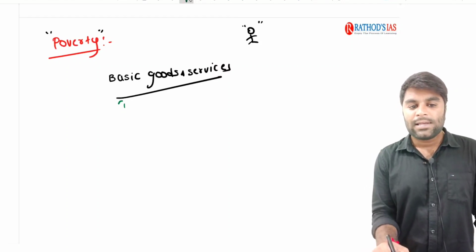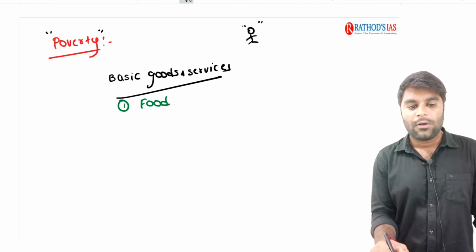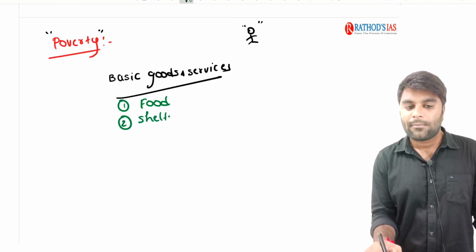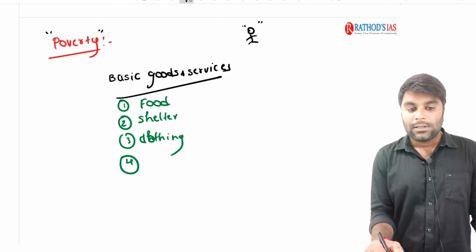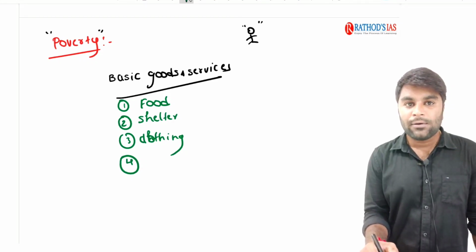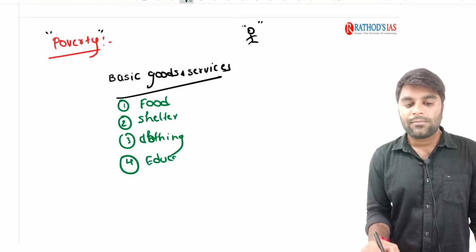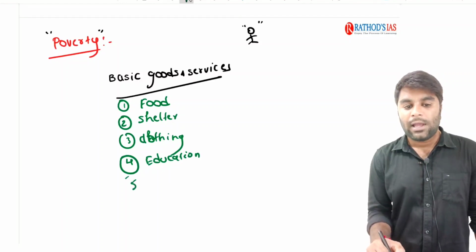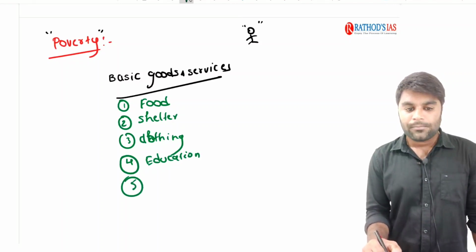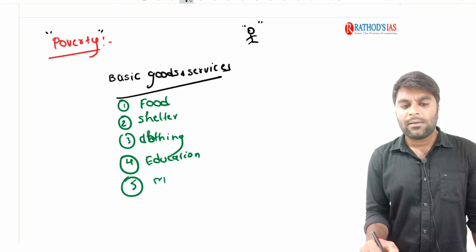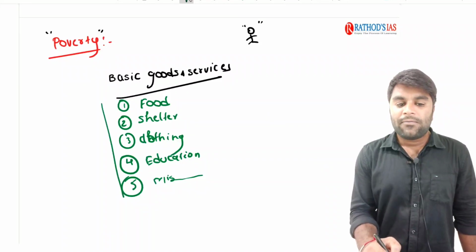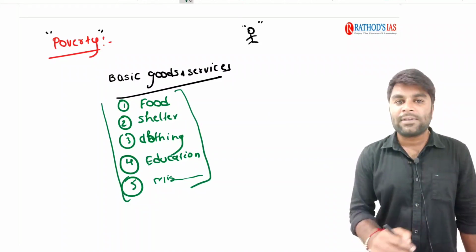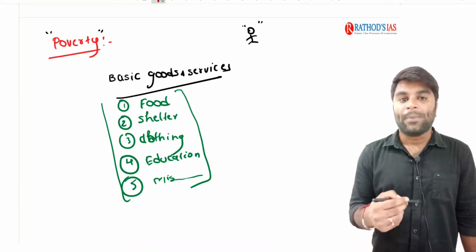Say for example, these are food, the second one is shelter, clothing. And apart from that, in the modern race, not only these three are the basic goods, but also education. Education is also a basic service. And the rest, say, miscellaneous. Let's add it as miscellaneous. Now, these five are the basic goods and services required for the survival of a human being.